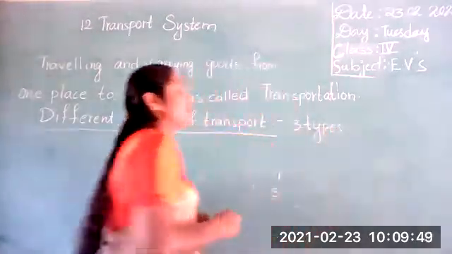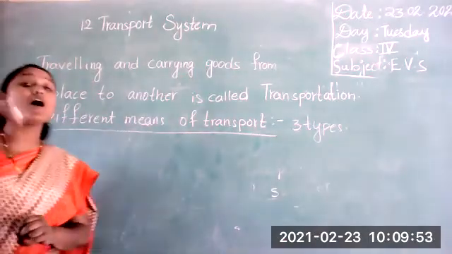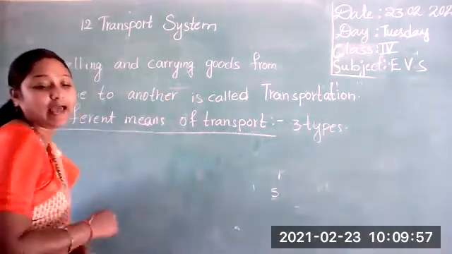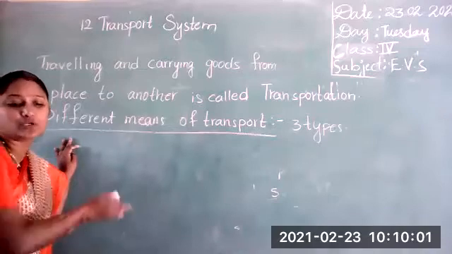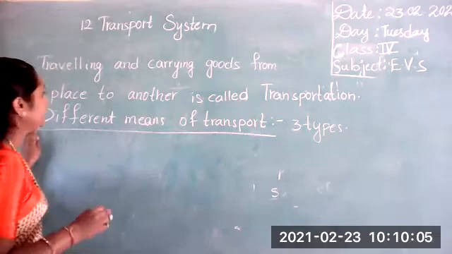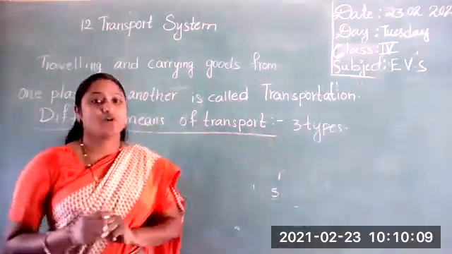What is the first one? Land transportation. We can travel on land, isn't it? It is broadly classified into 3 types. The first one is land transport. The second one is water transport. And the third one is air transport.